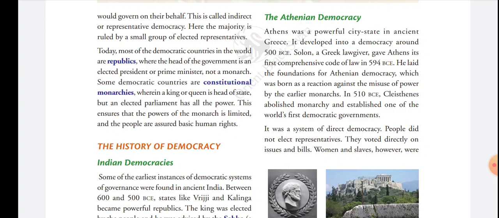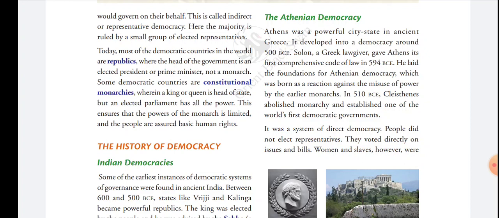So in a few democratic monarchy countries, they follow the constitutional monarchy, where the king or queen is the head of the state, but all the powers lie with the elected parliament. This ensures that the power of the monarch is limited. They have power, but limited power, and all the people are assured basic human rights.